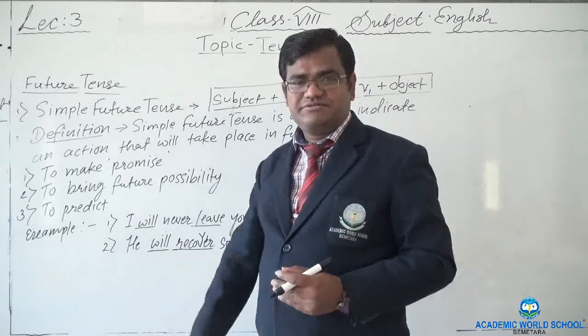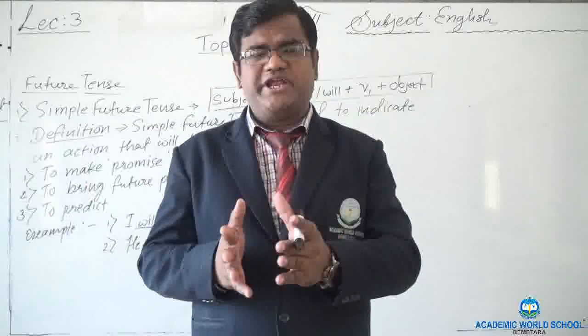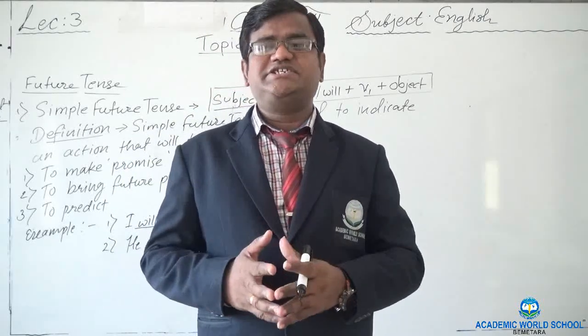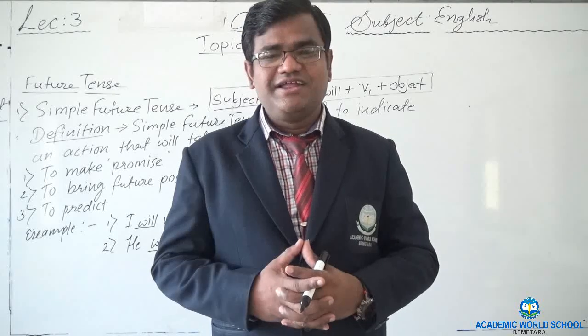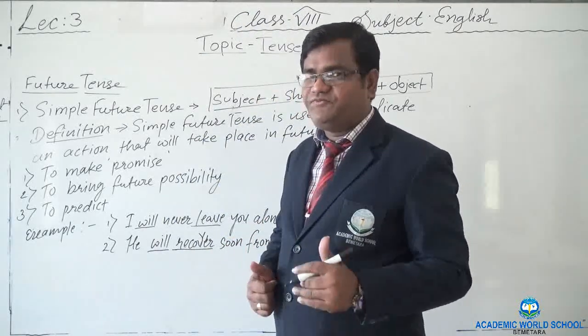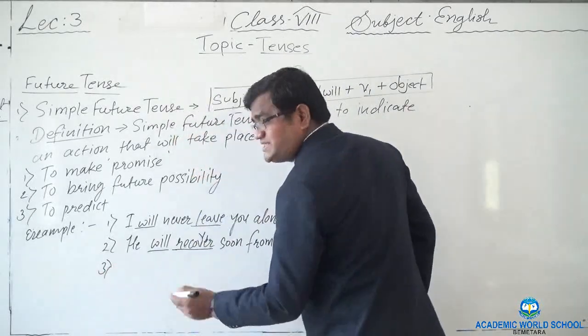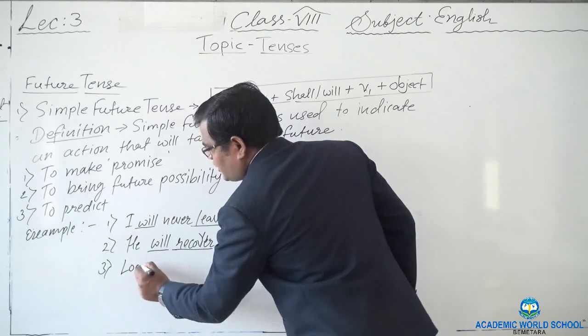Now prediction. Right now the disease COVID-19 is spread everywhere. So everyone is just predicting about the disease. Likely, for example, India will be free from COVID-19. That is a sort of prediction. Or we can simply take another example.